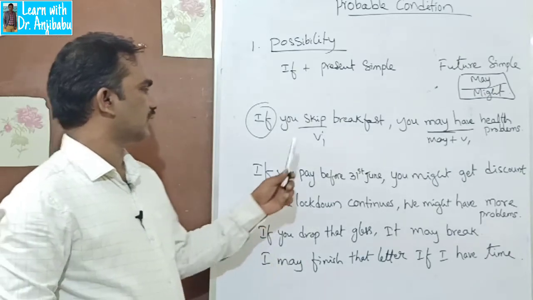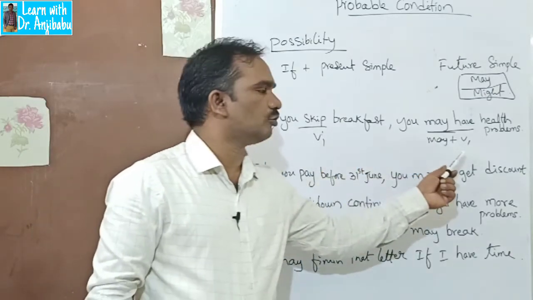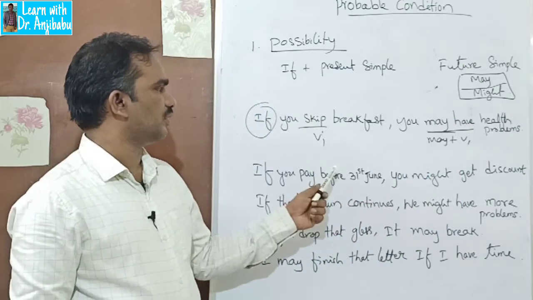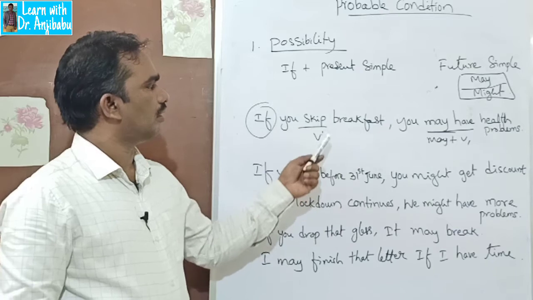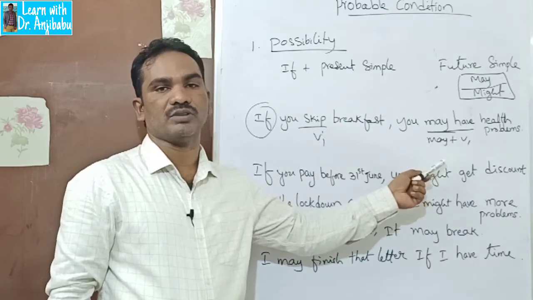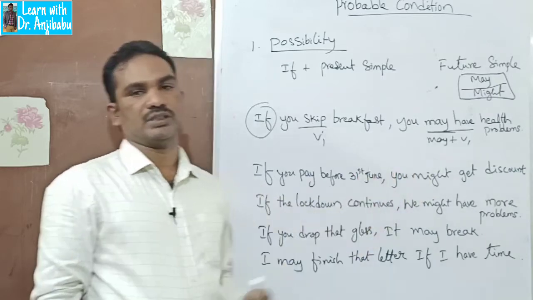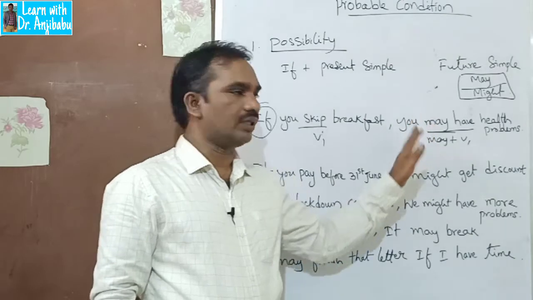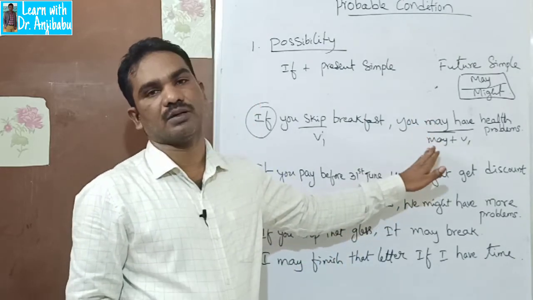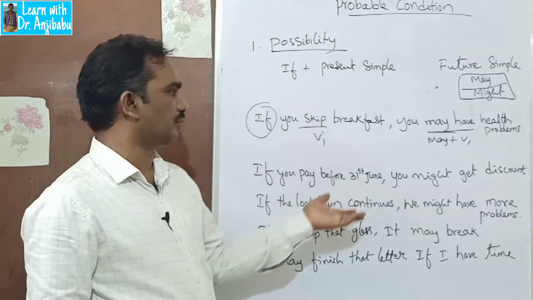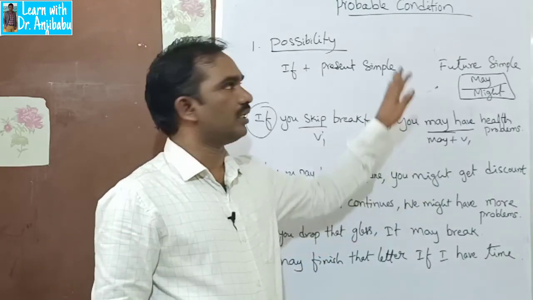This is the condition, and this is the result. That means there is a possibility. There may not be 100% possibility, maybe 60% or 70% or 80%, it may happen.